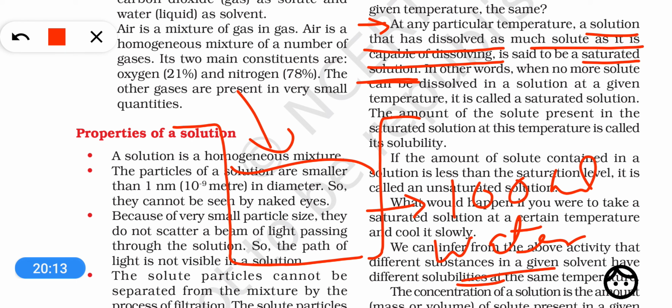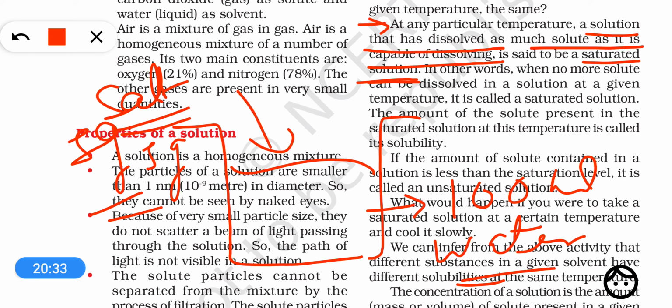Suppose we dissolved 5 gram salt in it. Then you know that the salt will be very easily dissolved. Now we start adding more salt. We add 5 gram more, again 5 gram more, and in this way we keep adding, and finally a state will come when no more salt will be dissolved. Even if we add more salt, it will not dissolve in water.